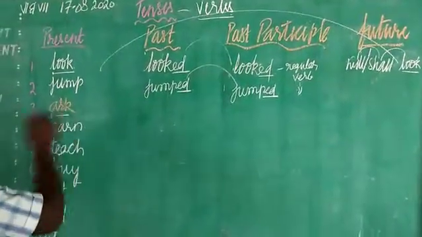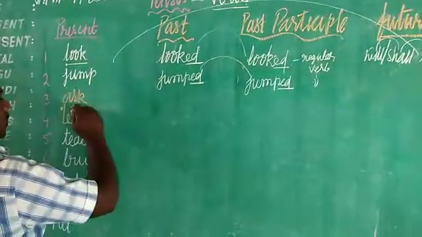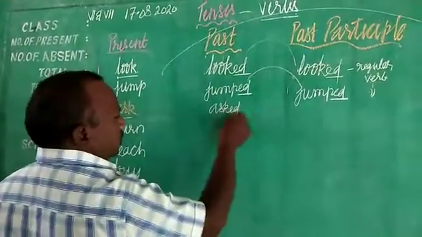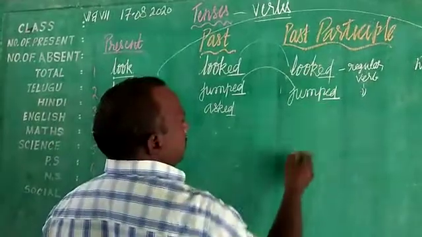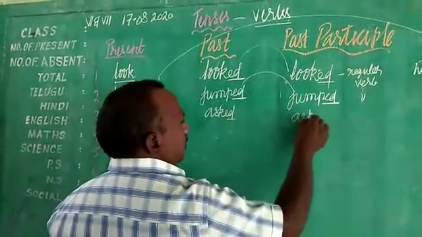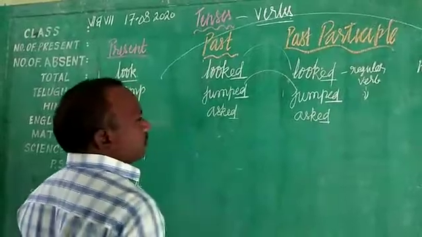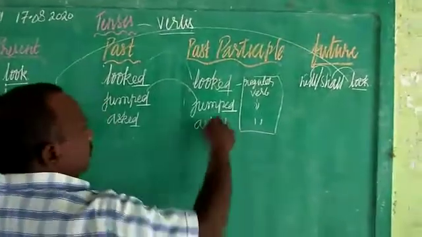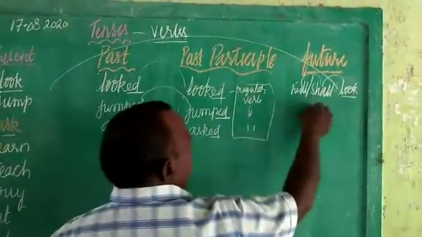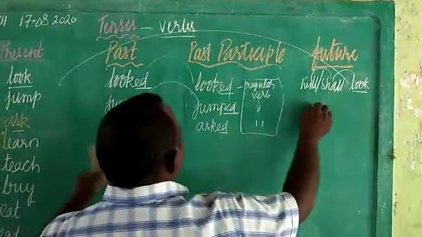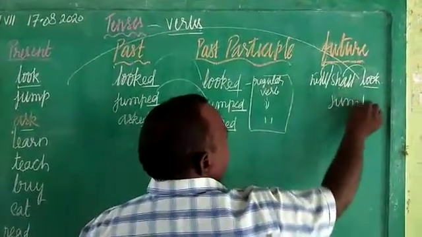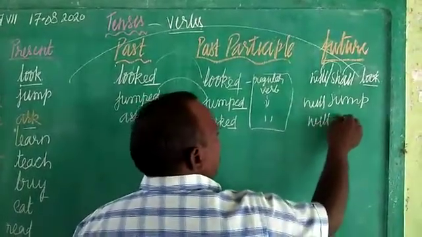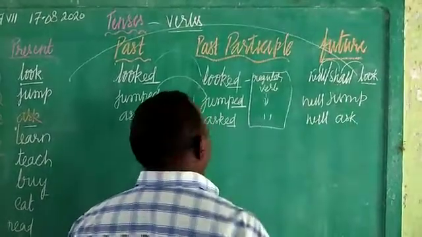Let's go back here, ask. If you want to write it in present tense, and if you want to write in past tense, it is called as asked. Since it is taking ED form, the same form repeats even in past participle. Okay, A-S-K-E-D. So it is having ED form, so it is also called a regular verb, children. So for these, if you want to write in future, children, the same, you take will or shall, and then you take J-U-M-P, jump. Okay, will jump and will ask or shall ask, you can take it here, children.